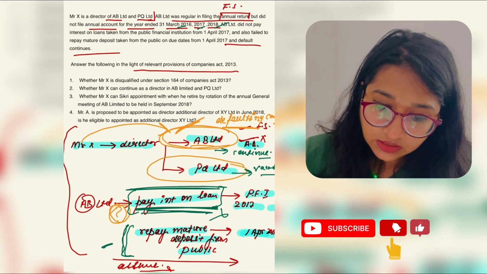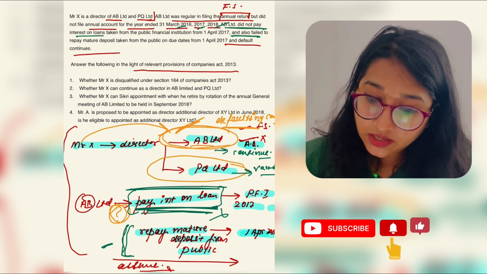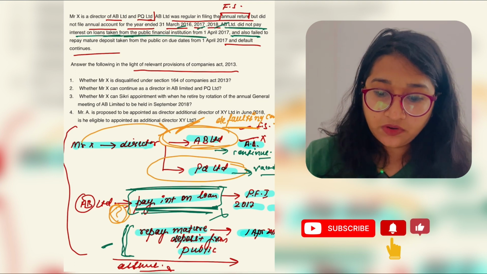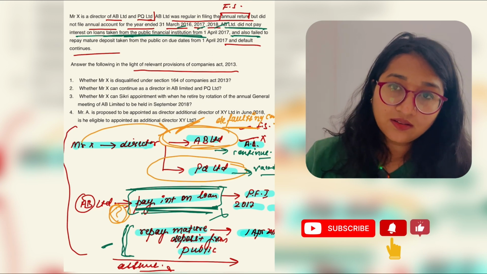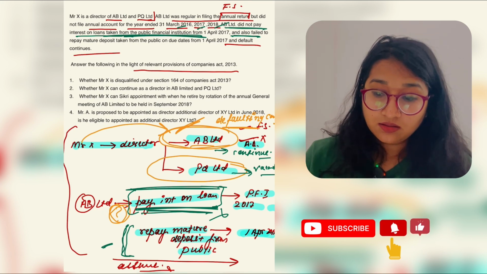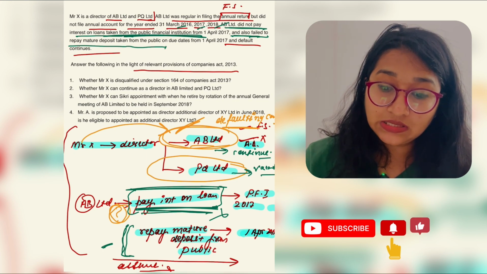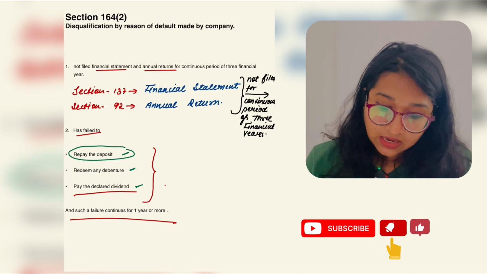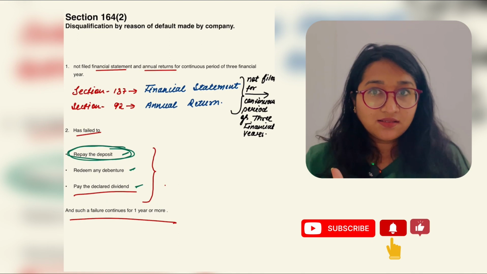Let's go for the question again. And this was saying that AB Limited did not pay interest on loan taken from public financial institution, right? This was not the condition written in law. Got it? But he also failed to repay the mature deposit taken from public. This was mentioned, right? Let's see again that repay the deposit was one of the conditions. Is it clear?